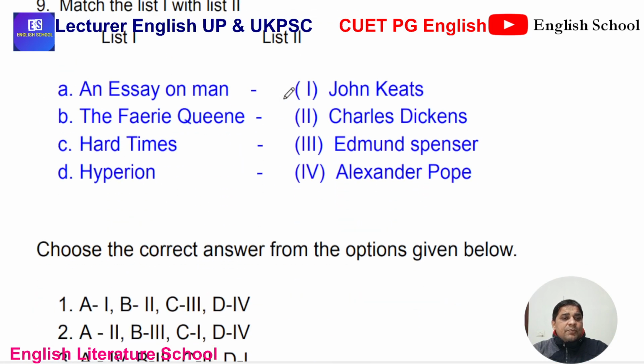Moving to question number 9, list 1 to list 2. List 1 has some works, and list 2 has the authors: The Essay on Man, The Faerie Queene, Hard Times, Hyperion.